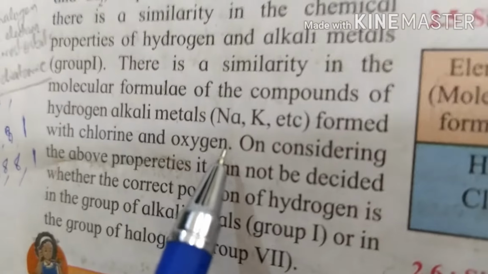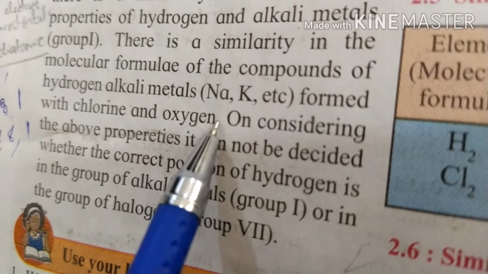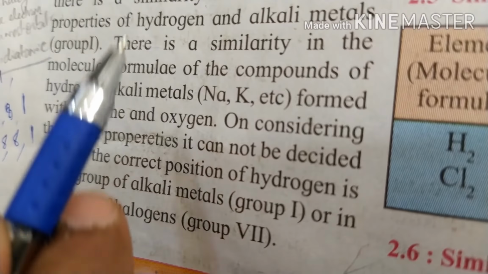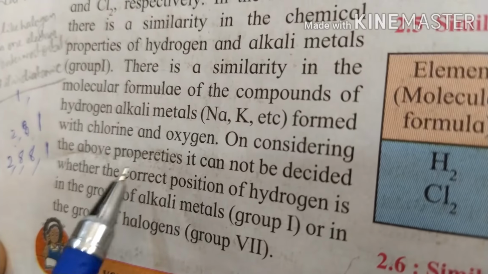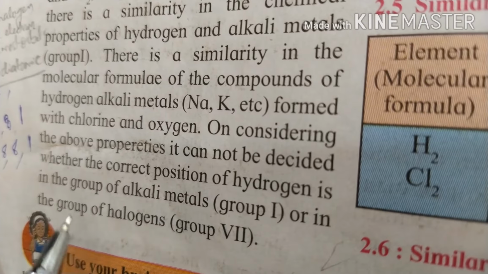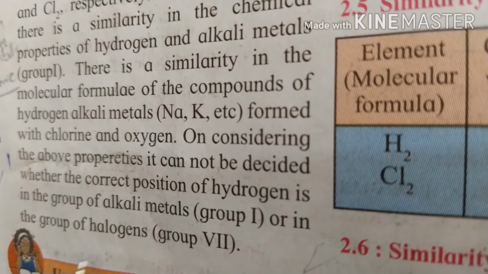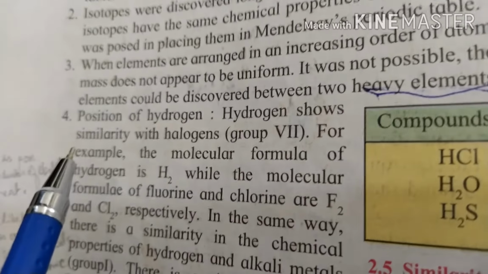So hydrogen can be placed in the alkali metals also, that is group 1. So hydrogen can be placed in group 7 also, and it can be placed in group 1 also. So on considering the above properties, it cannot be decided whether the correct position of hydrogen is in the group of alkali metals, that is group 1, or in the group of halogens, that is group 7. So these are the four demerits of Mendeleev periodic table.